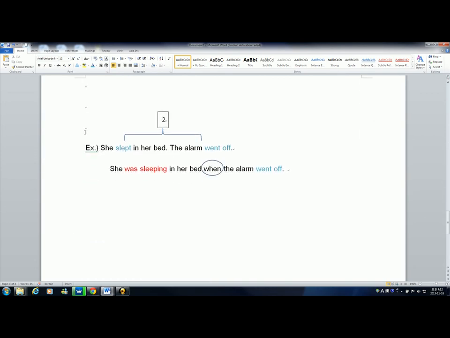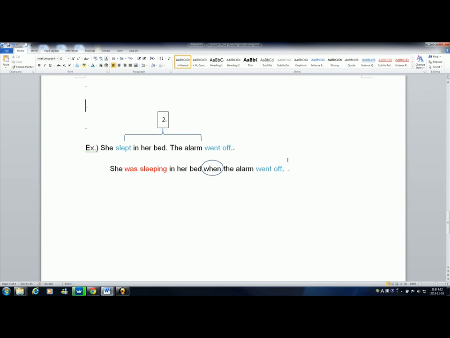Okay. She slept in her bed. The alarm went off. We're gonna do the same thing we did to the previous two. We're gonna take the, I'm sorry, we're gonna take the past tense of the be verb, right? To be, was. She was sleeping in her bed when the alarm went off.